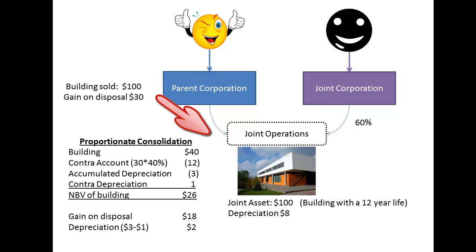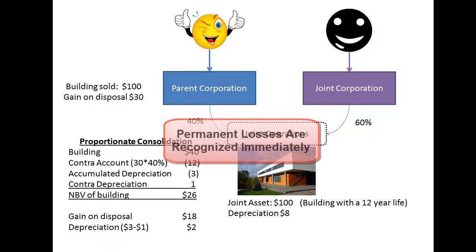And since there's an element of funny money, and by that I mean you're selling a portion of the asset to yourself, you can't recognize the entire gain or loss. Note that if a loss is incurred at the date of transfer of the asset to the joint operation, and that loss is determined to represent an impairment of the asset, well then the entire loss gets recognized immediately, and we don't have any of this contra account phenomena to worry about.